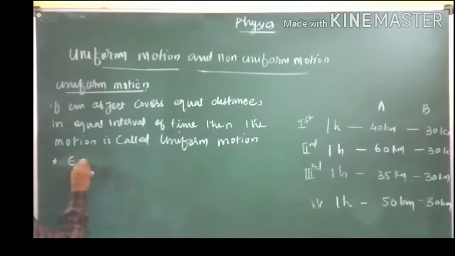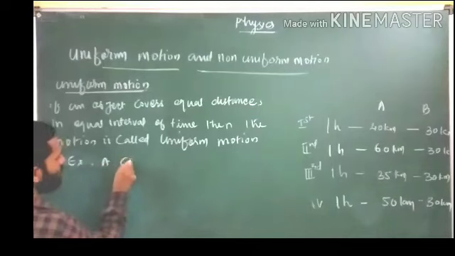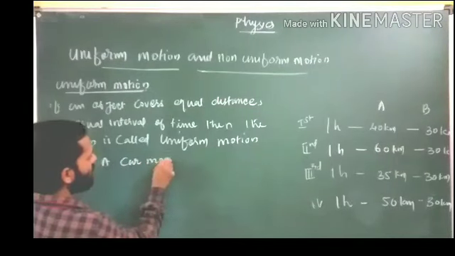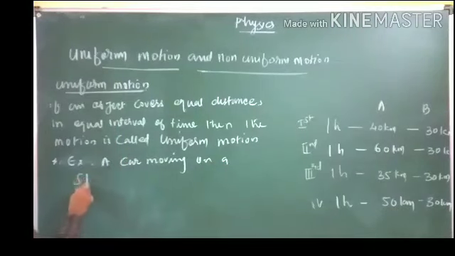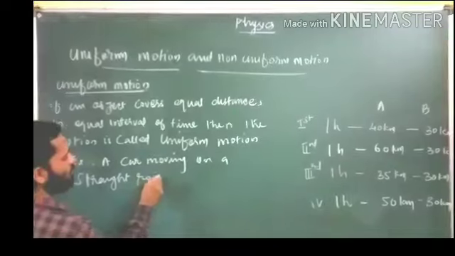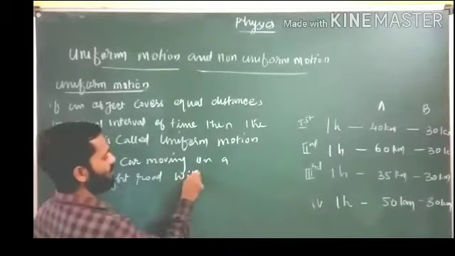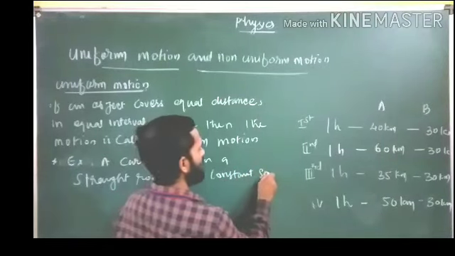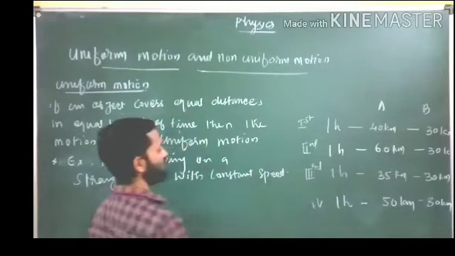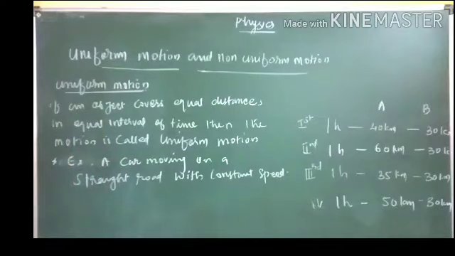Example: a car moving on a straight road with a constant speed. Then that motion will be a uniform motion.